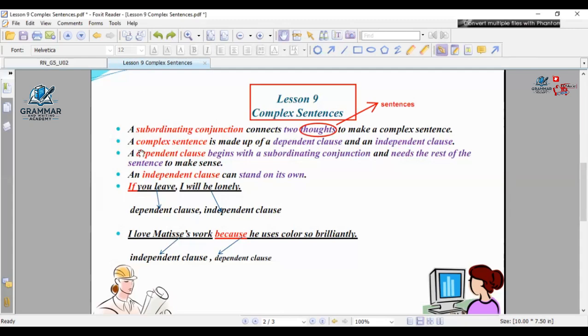Number 2, Amr. A complex sentence is made up of an independent clause and a dependent clause. As I mentioned before, a dependent clause consists of what? The conjunction and the sentence after it, and it's a fragment. The independent clause, the other part of the sentence, is a sentence that has a complete thought. Next.